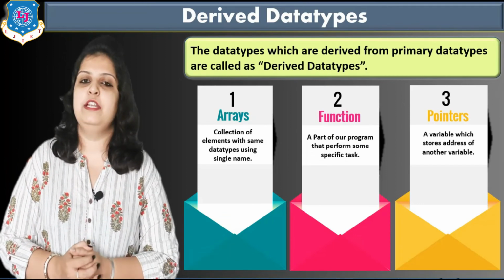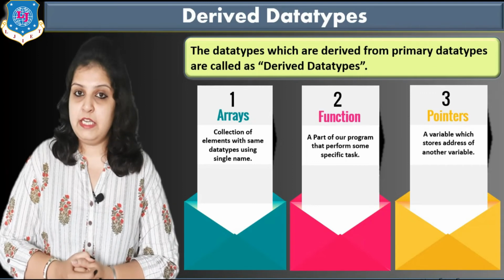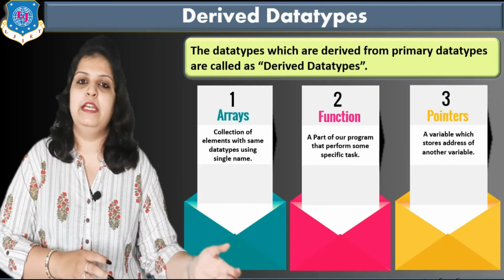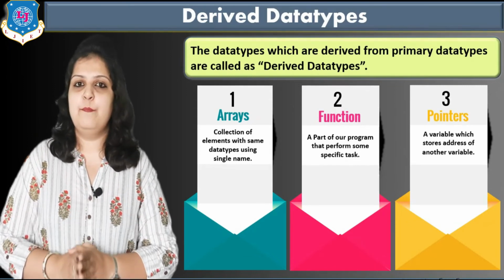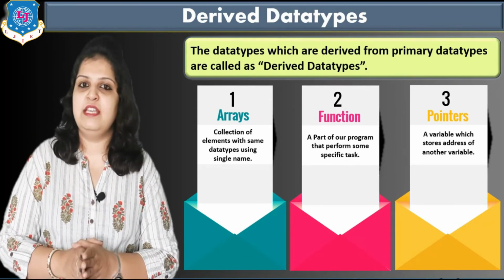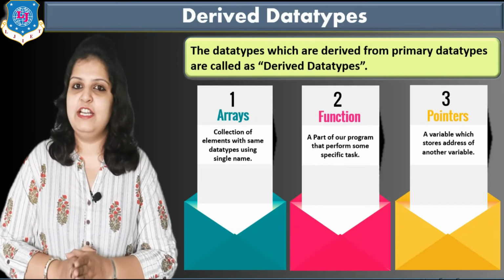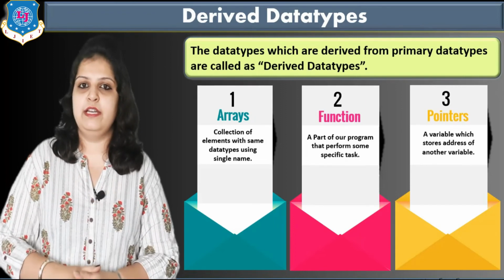And last is pointer. Pointer is one variable that is used to store the address of another variable, and for declaring a pointer also we have to use integer, float, character, etc. That's why it is called a derived data type.